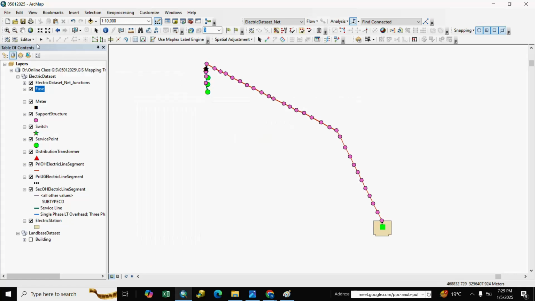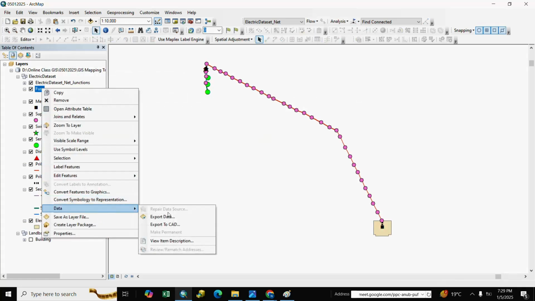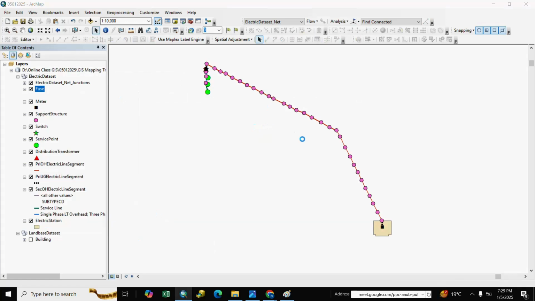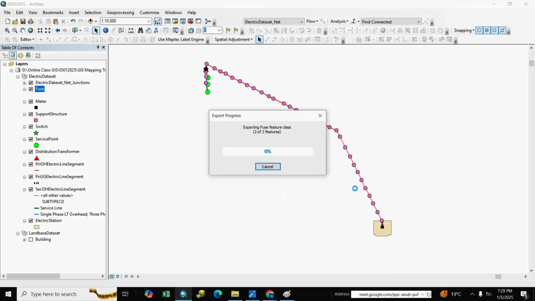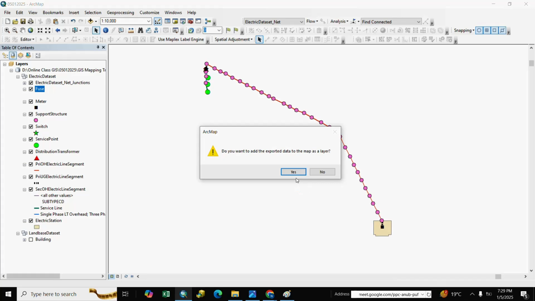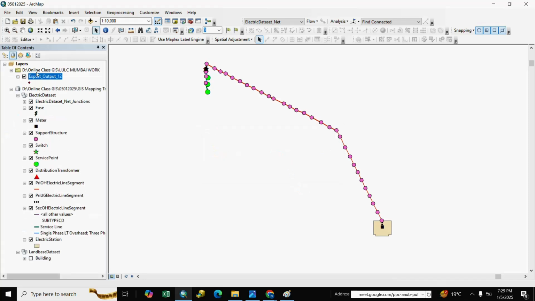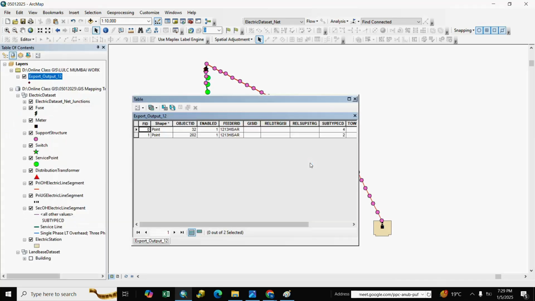We export the fuse, yes, here is the exported data. We see here GIS ID. You see here FID starts 0, 1, 2 and 3 and so on. So we take it for reference to create the GIS ID.